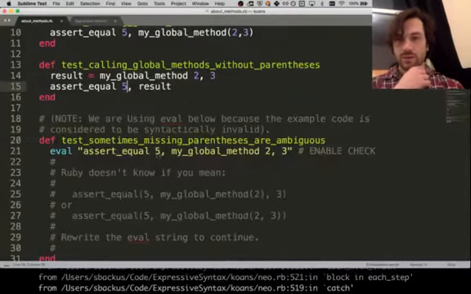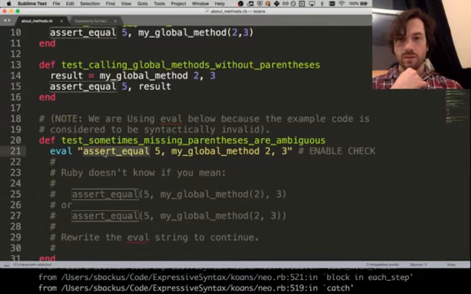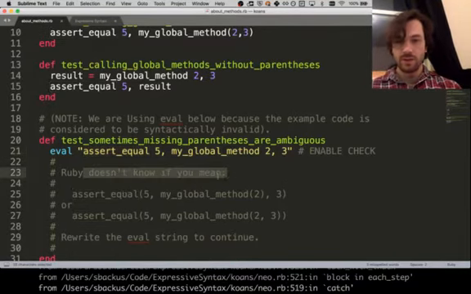On line 21, we're calling the same assert equal. Right before we set result equal to my global method, and then pass result to the assert equal method. But if we try to do that all on the same line and we leave off parentheses, it's ambiguous. So Ruby doesn't know what you mean.